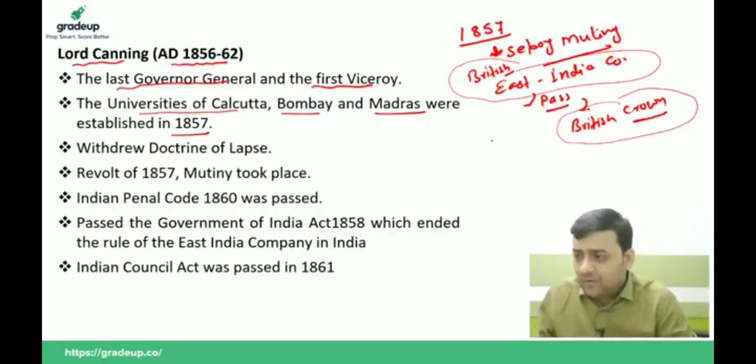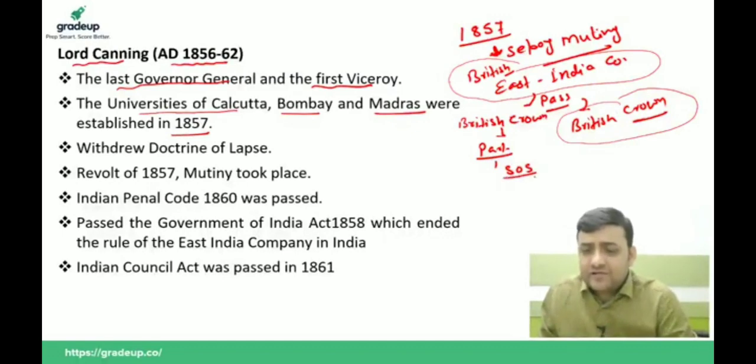So remember one thing, there was a hierarchy in which on the top is the British Crown, whether it is Queen or King. Below the British Crown is the British Parliament. Below the Parliament we have a Secretary of State, and below the Secretary of State there is a Viceroy.